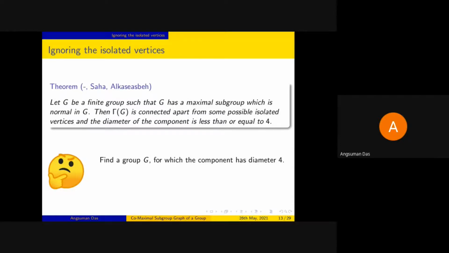We haven't got any group for which the component has diameter 4. So either we can find one such example, or it may be the case that this bound can be tightened to 3. I think the second possibility is more likely, but I'm not sure whether such a group exists or not.